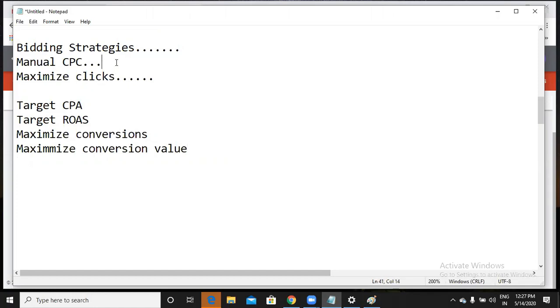You see, manual CPC and maximize clicks concentrate more on clicks. So I use these bidding strategies to get clicks. But here I mentioned four kinds of bidding strategies: target CPA, target ROAS, maximize conversions and maximize conversion value. Let me define them. Target CPA means cost per acquisition. You already know.